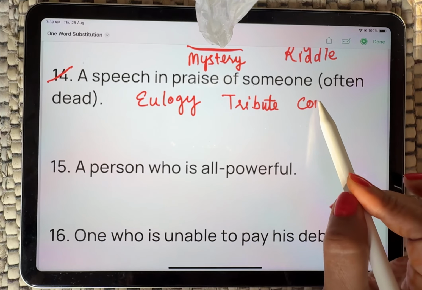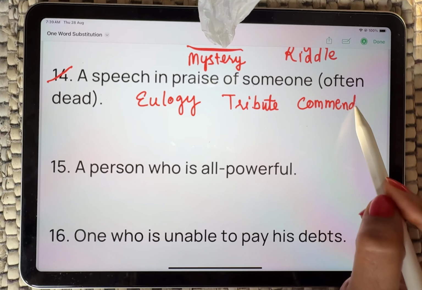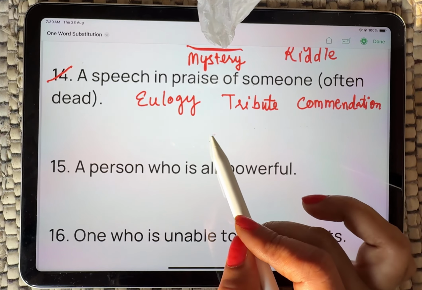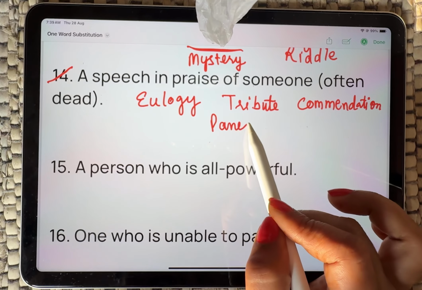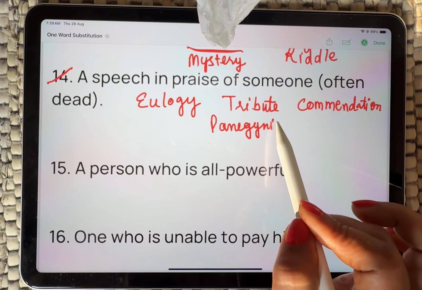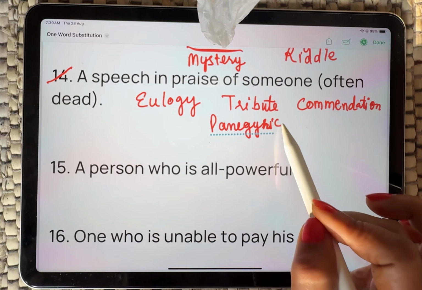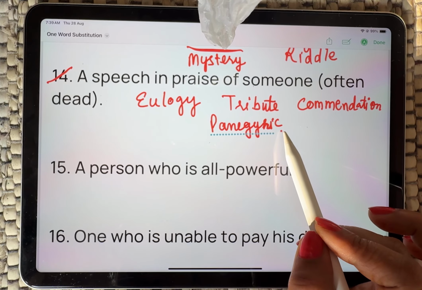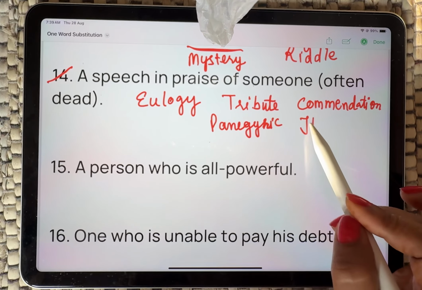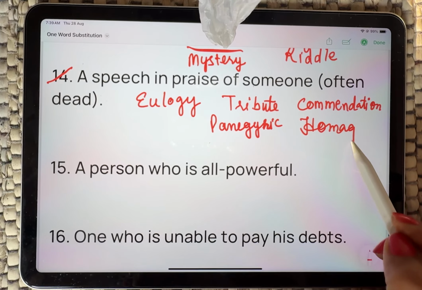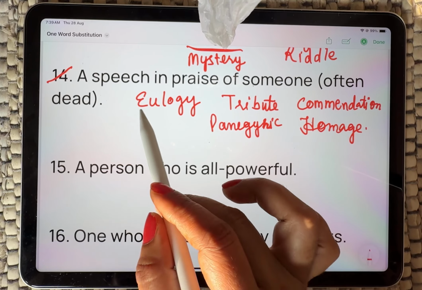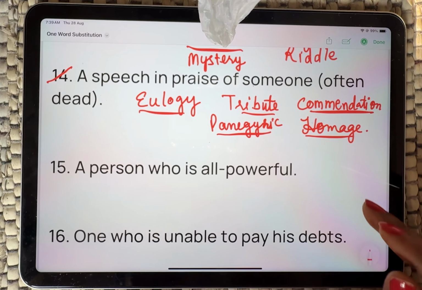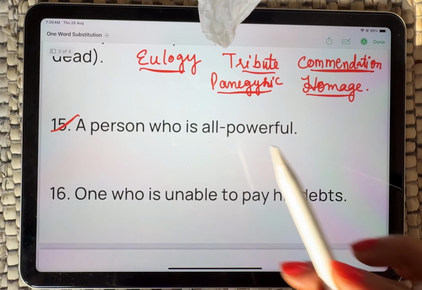Commendation is there. You can write such synonym in that. Panegyric is there. Appreciation is there. Then homage. Homage is also, I can say, right synonym for that. Eulogy, tribute, commendation, panegyric, or homage is there. What about question number 15 now?